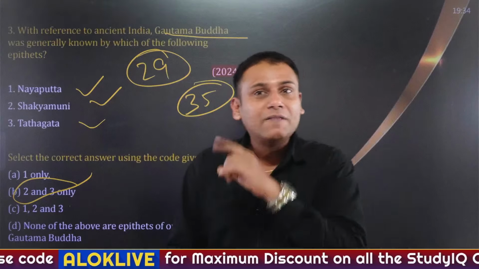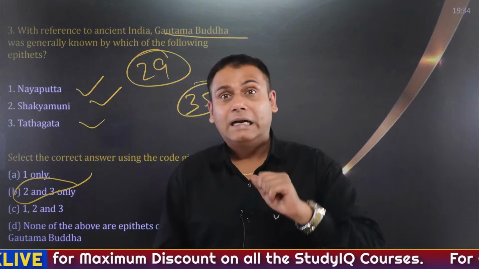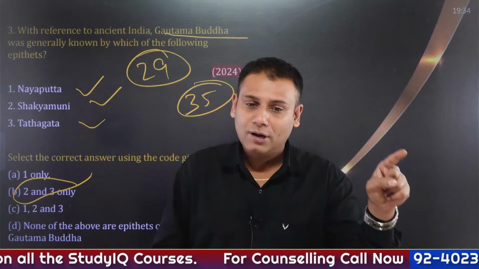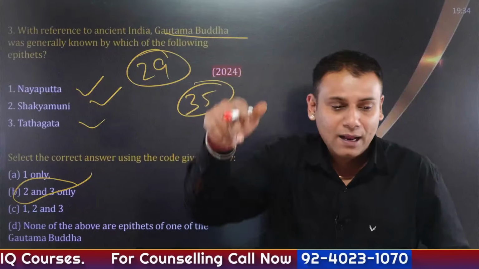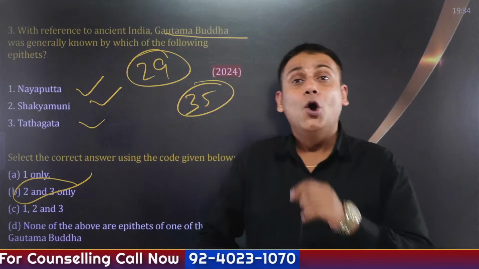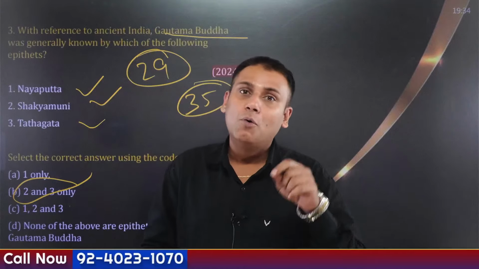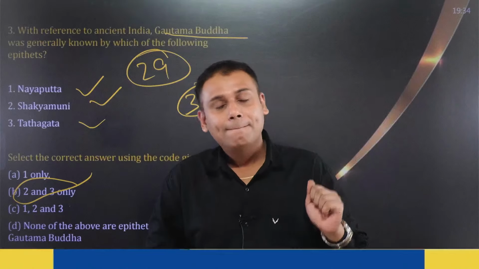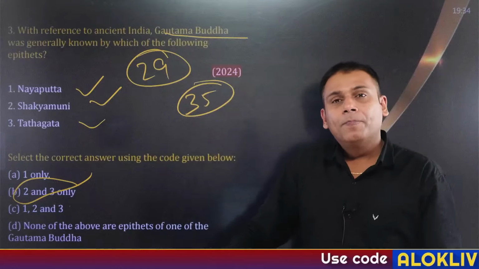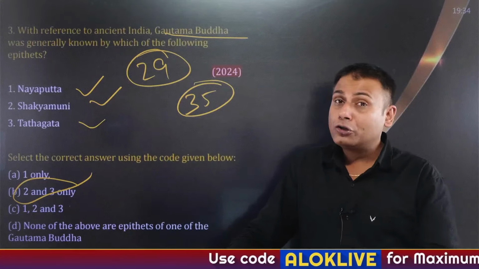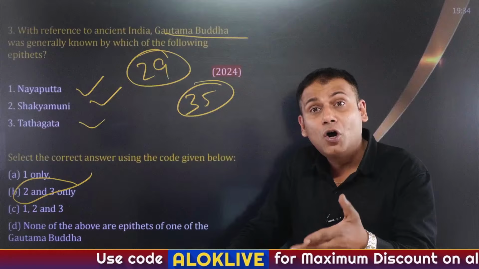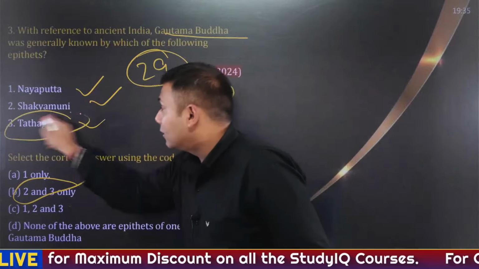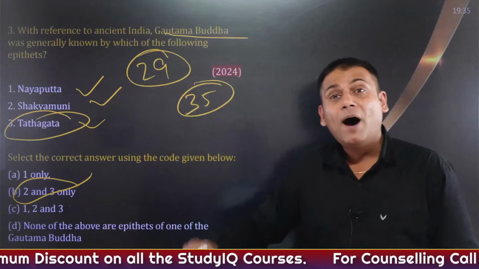The first mudra that was being performed by Siddhartha after attaining enlightenment was Bhumi Sparsha Mudra. And this question has been asked in the UPSC examination. What is the significance of Bhumi Sparsha Mudra? You can Google that. Okay. Now, after attaining enlightenment, he is also referred as Sakya Muni. Why? Because his father belonged to Sakya clan. He is also referred as Tathagat. Tathagat basically means pathfinder of truth.